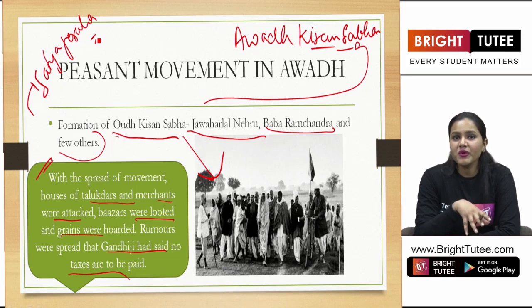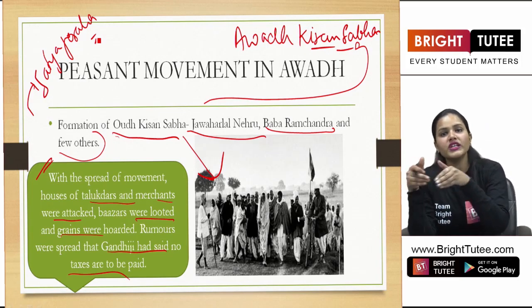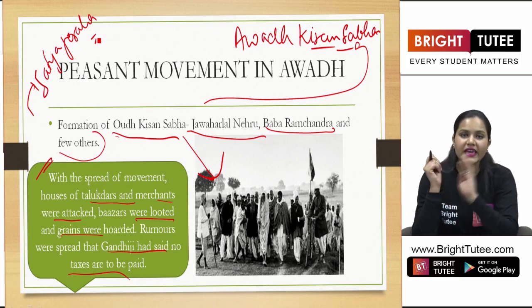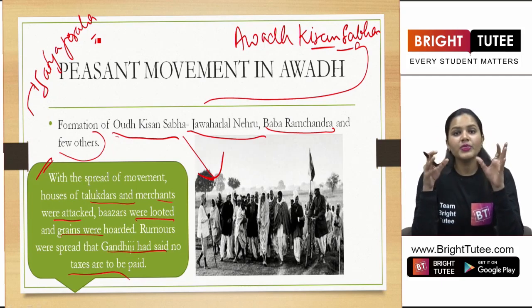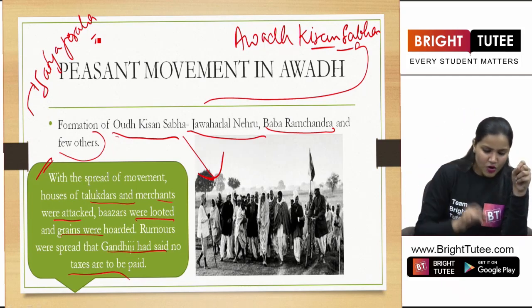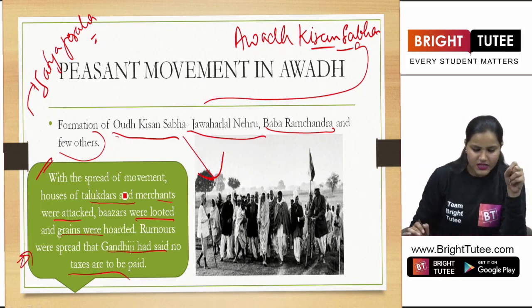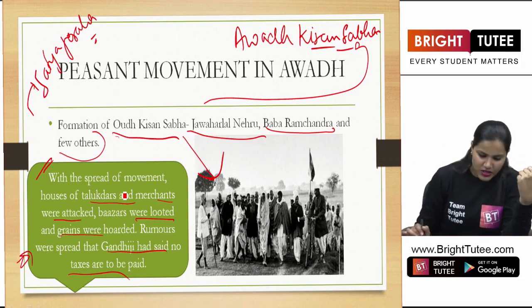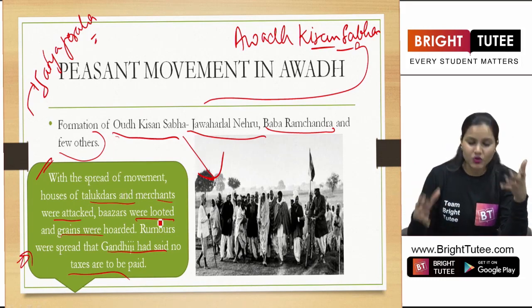And here we are seeing how these measures taken by the peasants were taking a violent path. In the year 1921, there were certain sections who were attacking the houses of merchants and talukdars. All the bazaars were looted.